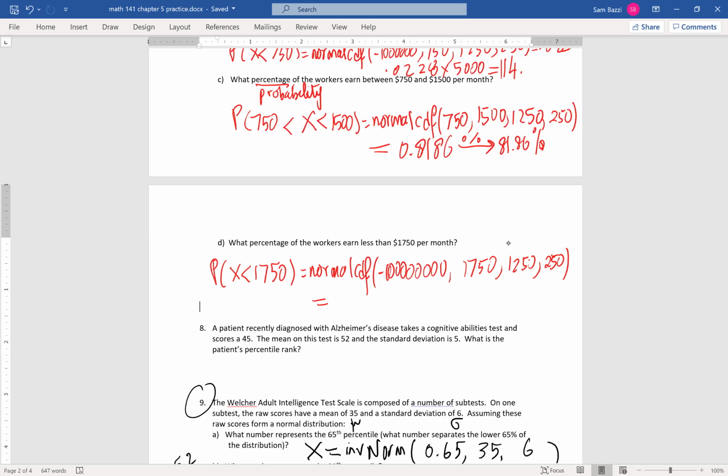Probably as a result of this exercise, nobody wants to work for Microsoft because the earning is so low, but I made up those numbers, guys. They're not true.